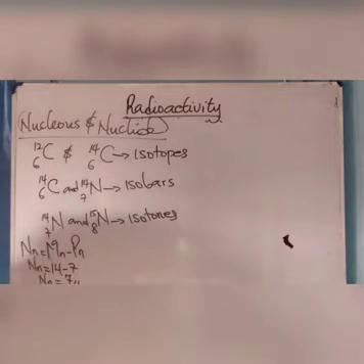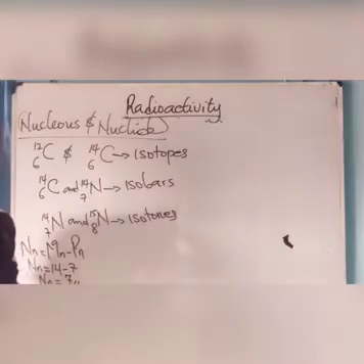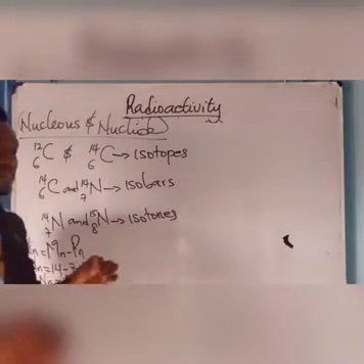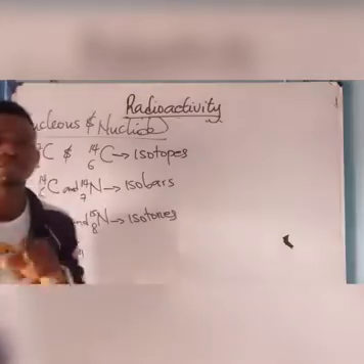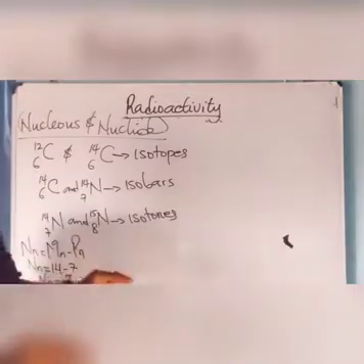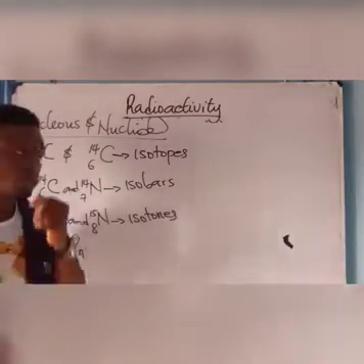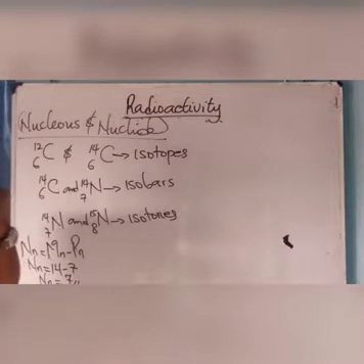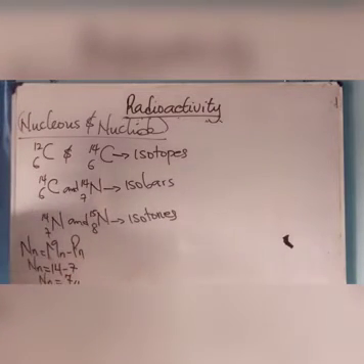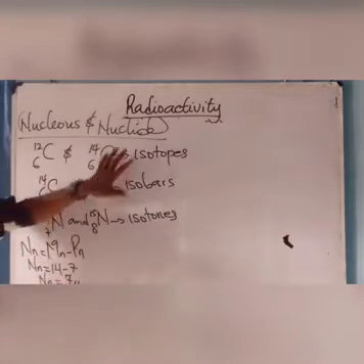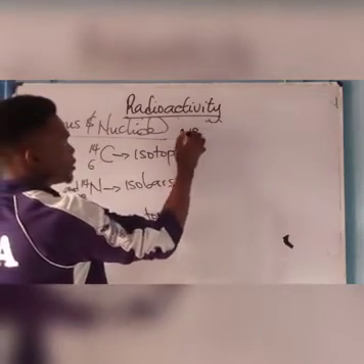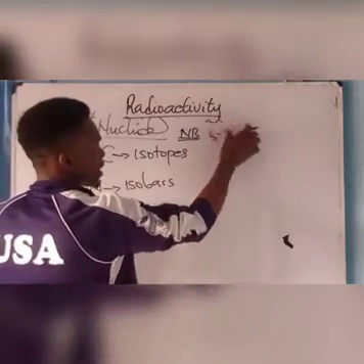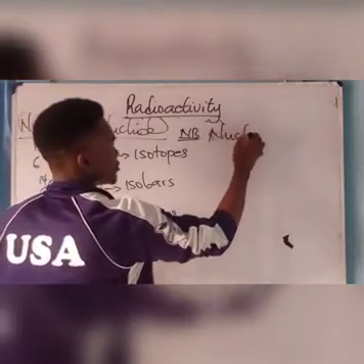Now, if isotones have the same number of neutrons, it means that they have the same physical properties, because the neutron is responsible for the physical properties of an element, while the electron is responsible for the chemical properties of what? An element. Isotones, the same number of neutrons, and as well as what? Others. Please take note of this. NB, NB, NB. Note below. All right, we have what is called the nucleon.